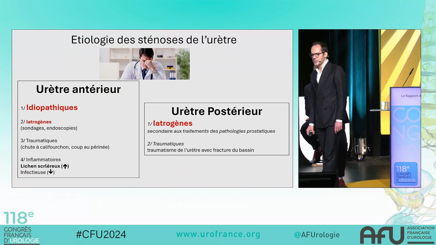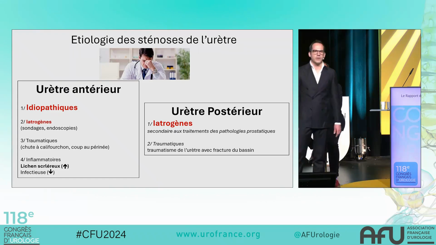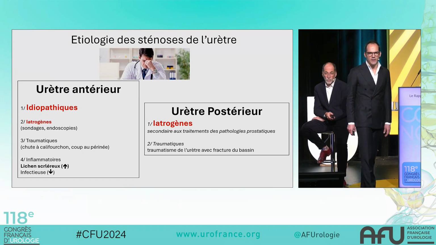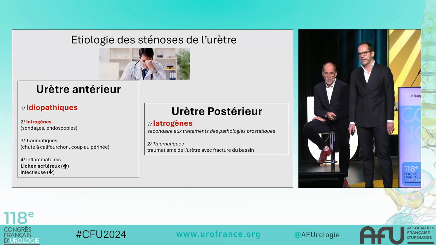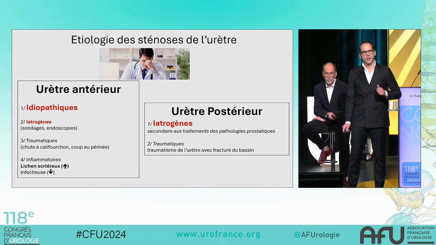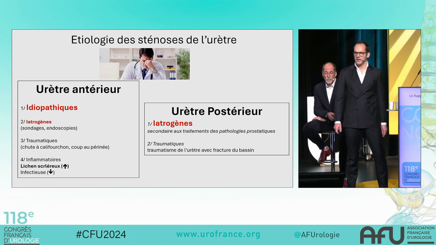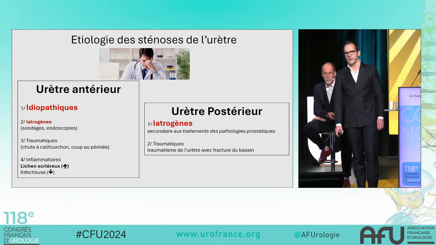Regarding the etiologies of strictures, the causes differ between the anterior urethra and the posterior urethra. For the anterior urethra, although we strive to identify a cause, most of the time, the main cause remains idiopathic. In second place, we have iatrogenic causes related to urological procedures, whether catheterization or endoscopies. In third place, we have traumatic causes related to straddle injuries or blows to the perineal area.